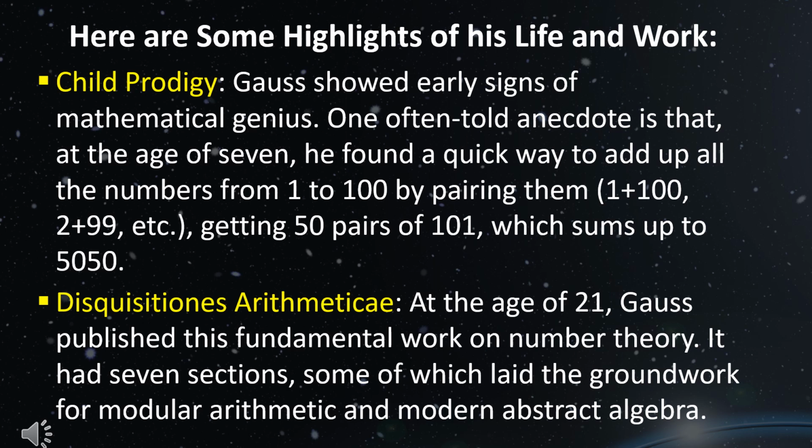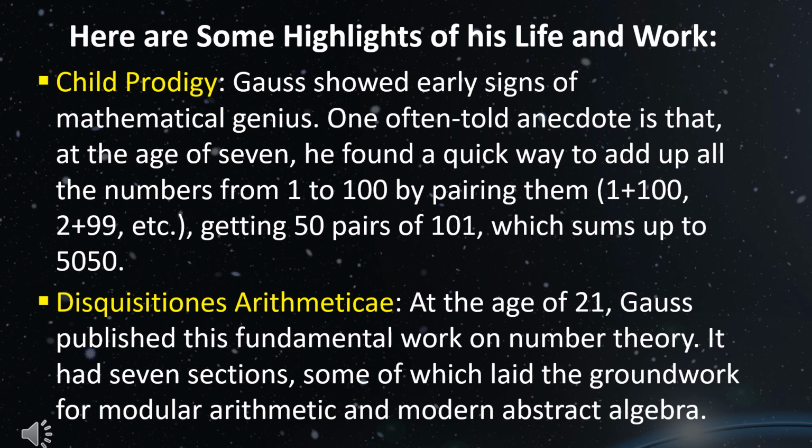Child prodigy. Gauss showed early signs of mathematical genius. One often told anecdote is that, at the age of 7, he found a quick way to add up all the numbers from 1 to 100 by pairing them: 1 plus 100, 2 plus 99, etc., getting 50 pairs of 101, which sums up to 5050.